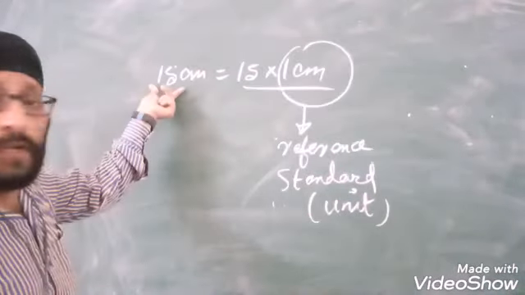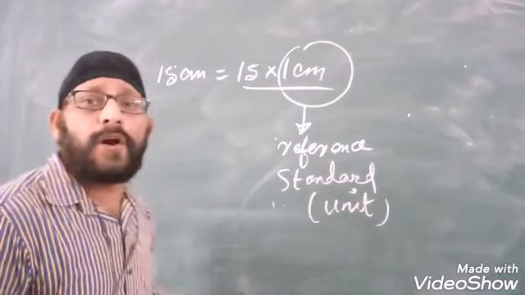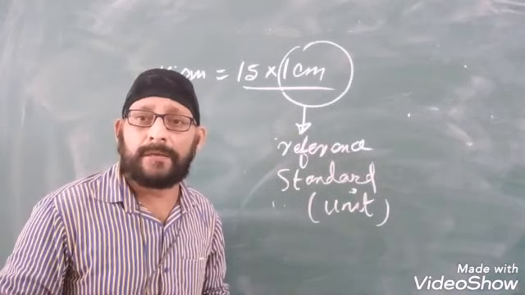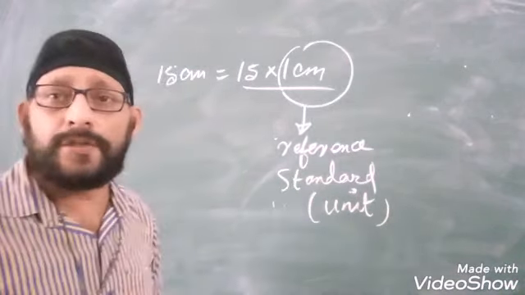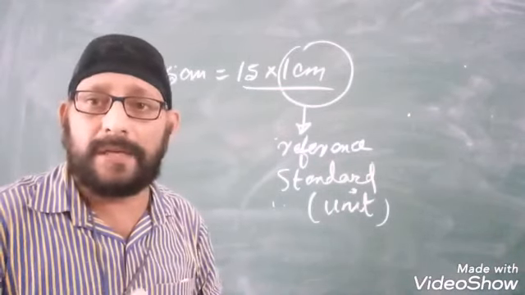This combination of the numerical value of the physical quantity and unit is called the magnitude of the physical quantity. Alright, I hope you have understood this basic part of the first chapter that we have discussed here.